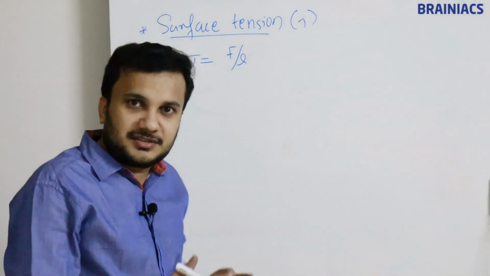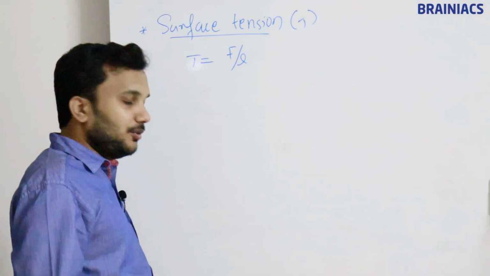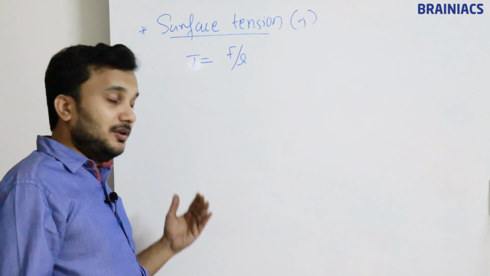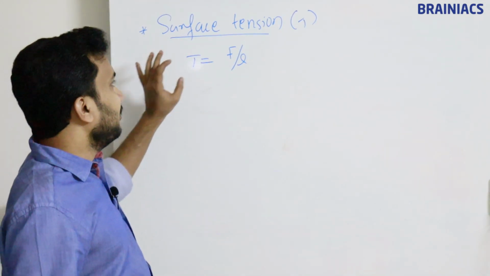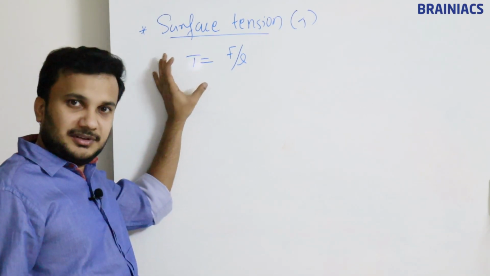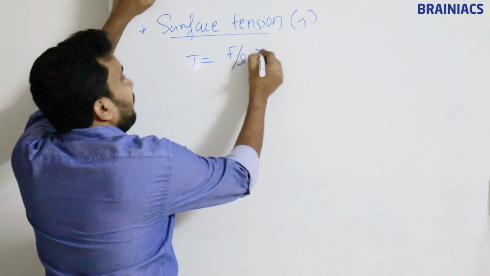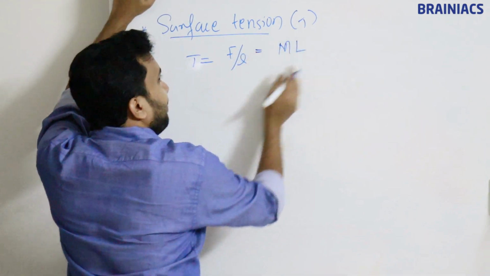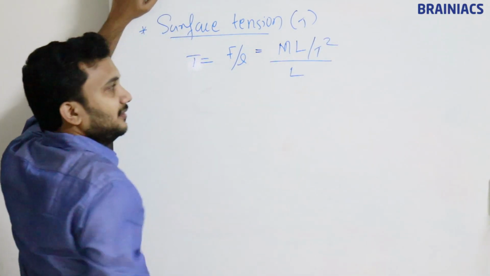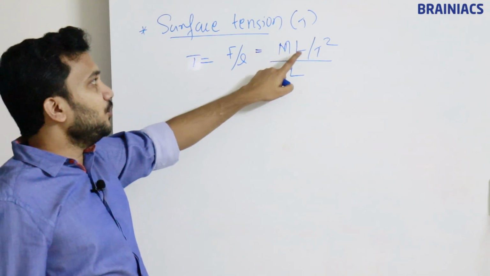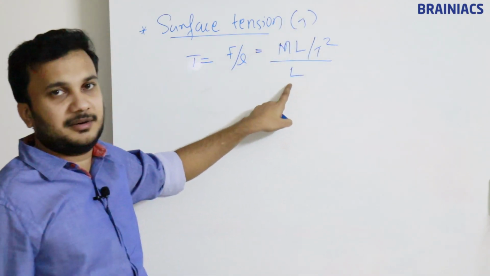In the next classes, in both first year and second year, you are going to learn all the formulas that I am going to tell you. So no worries, no tensions. Just understand that surface tension is a physical parameter whose formula is force per length. What is the dimension formula for force? ML by T square, divided by length L, correct? So mass into acceleration, ML per T square, divided by L.